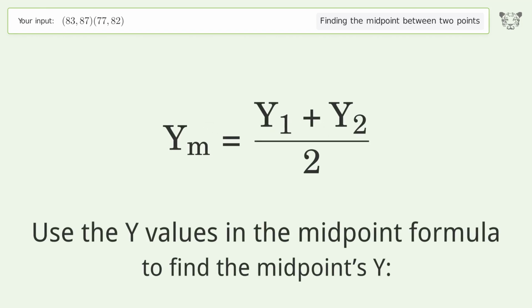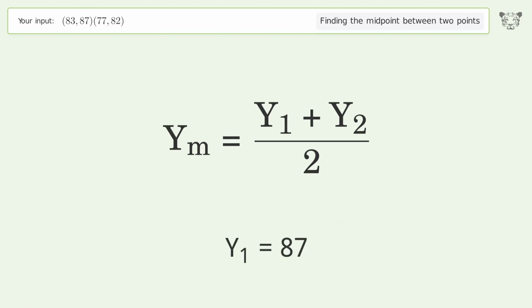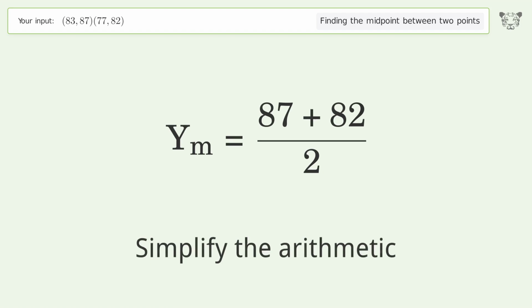Use the y values in the midpoint formula to find the midpoint's y. y1 equals 87. y2 equals 82. Simplify the arithmetic.